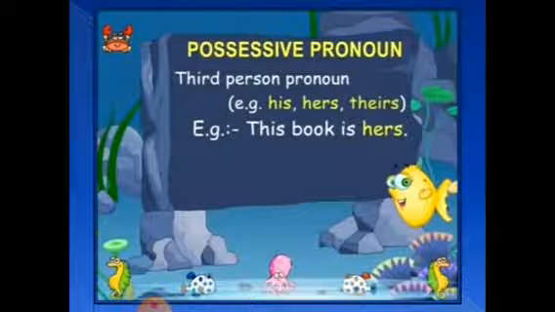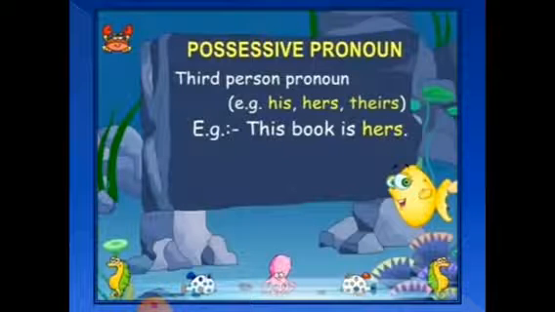Next is the third person possessive pronoun. When I am talking about any third person, the possessive pronoun becomes his, hers and theirs. Like: this book is hers, or we can say that house is theirs. So I am talking about some third person, but they show that they have some possession or ownership.